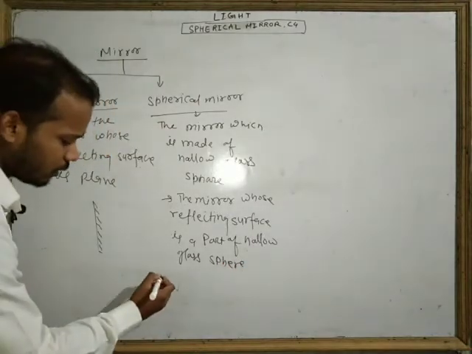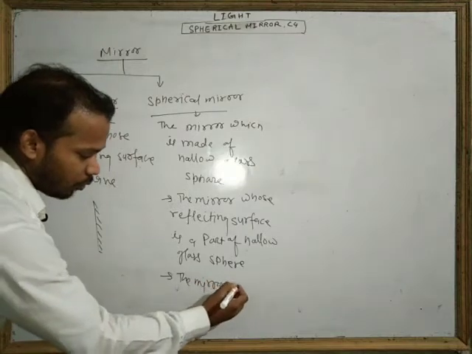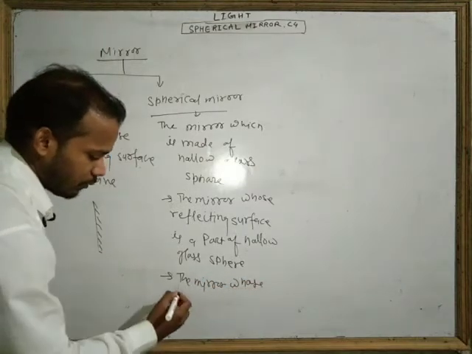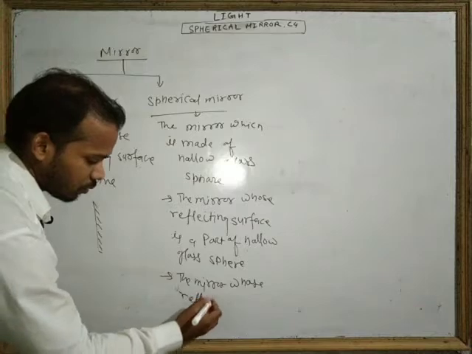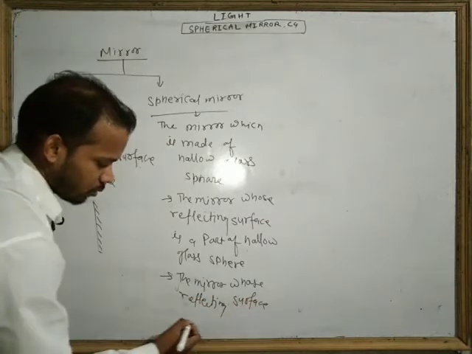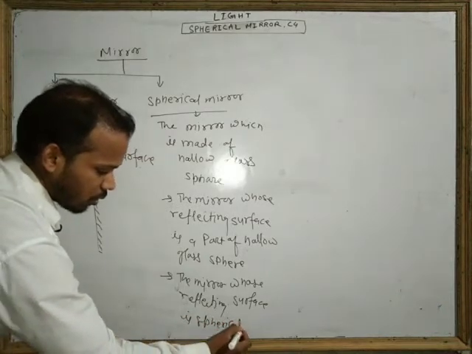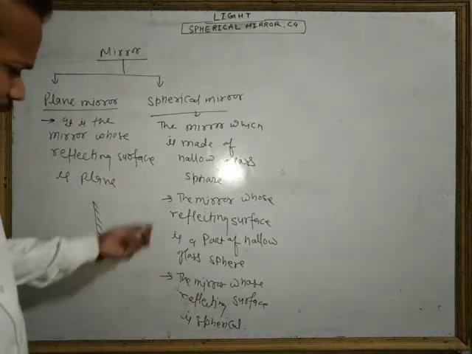Or we can also write: the mirror whose reflecting surface is spherical only. These are the same definitions.